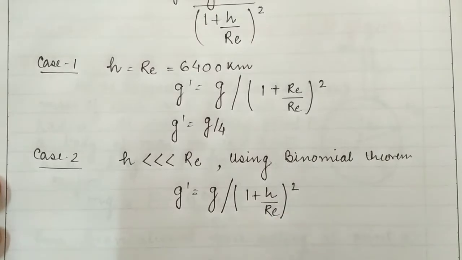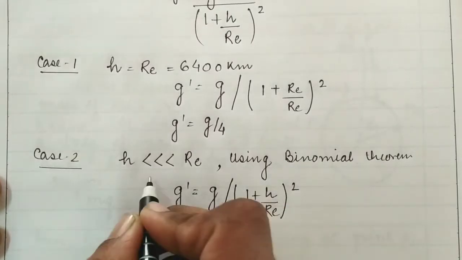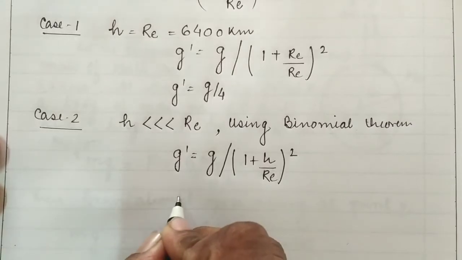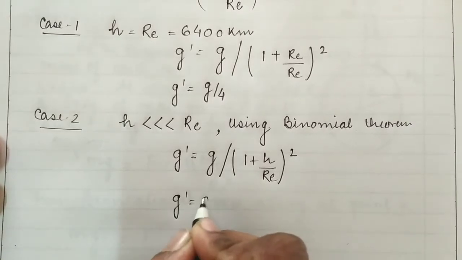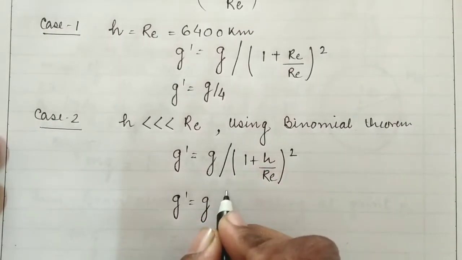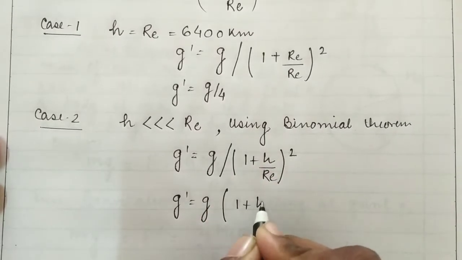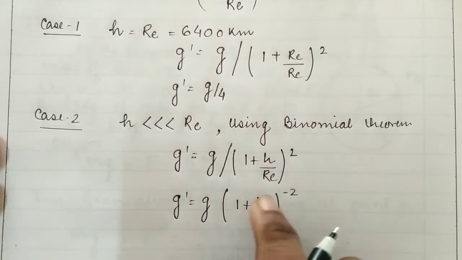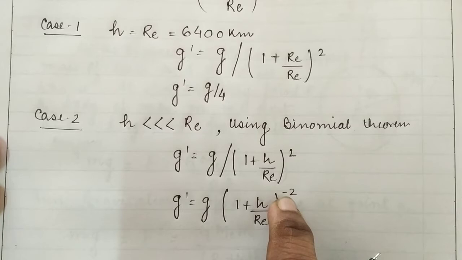Okay students, now what I am saying here is that h is very less than Re, so it can be given as g dash is equal to g, and with the help of the binomial theorem it can be written as (1 plus h by Re) to the power minus 2. This is of the form (1 plus x) to the power n.